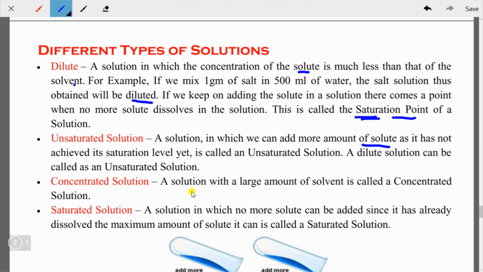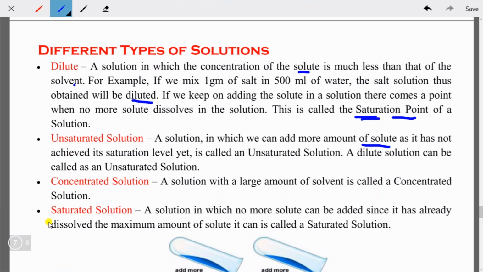In a dilute solution, the solute is very much less, but in a concentrated solution, the solute is in a large amount.